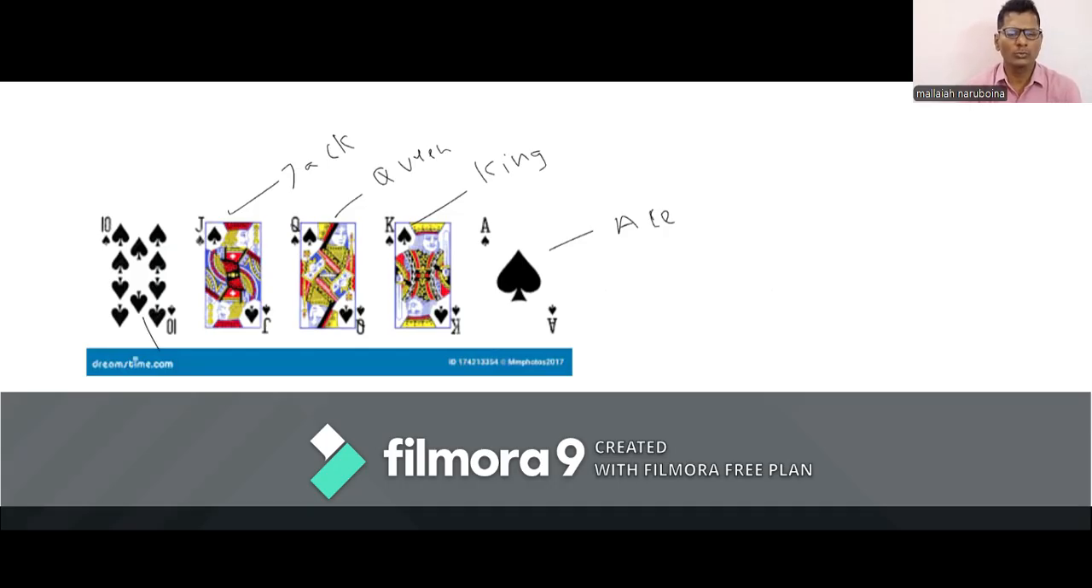Number cards from 2 to 9 are numbered 2, 3, 4, 5, 6, 7, 8 and 9. Next is this jack card, queen, king. This one is the ace card. These three, jack, queen, king, are having faces. That's why jack, queen, and king are called face cards. Remember this one.